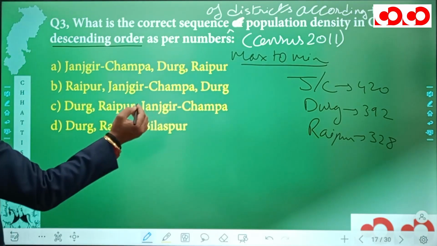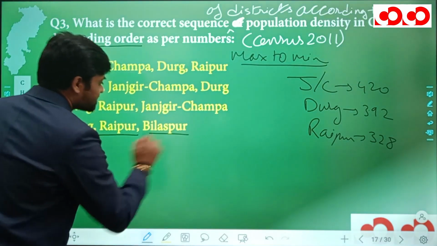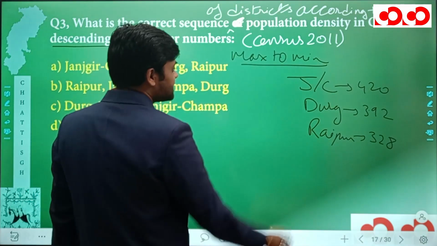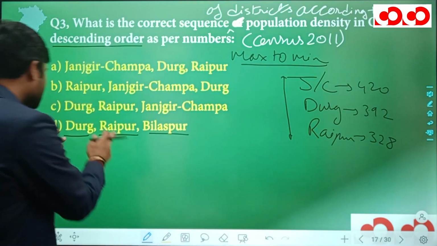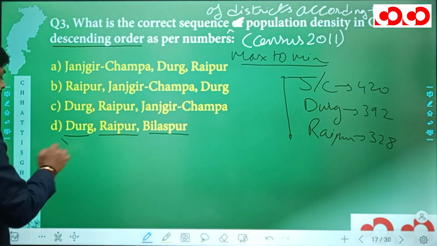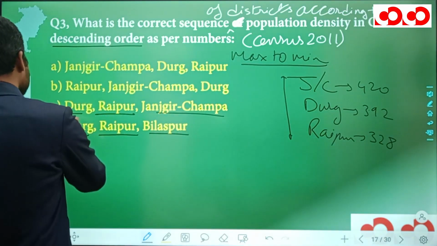Now in the option D we have Durg, Raipur, Bilaspur. Is it the correct sequence? The correct sequence has to be Janjgir Champa, Durg and Raipur. So is it the correct sequence? No, it is not. In the option C we have Durg, Raipur, Janjgir Champa, which is also incorrect.